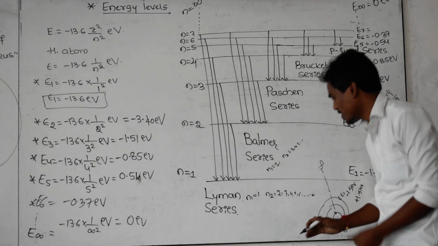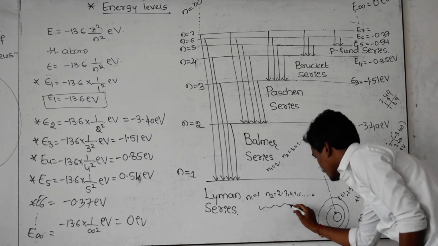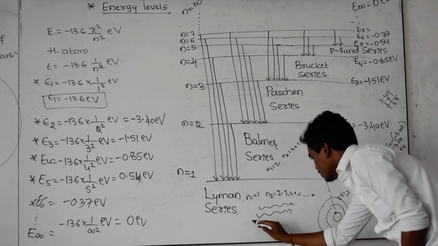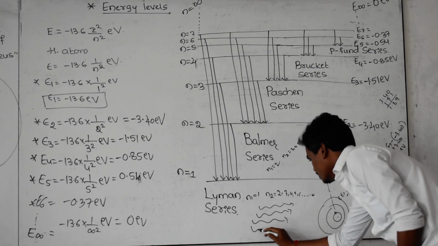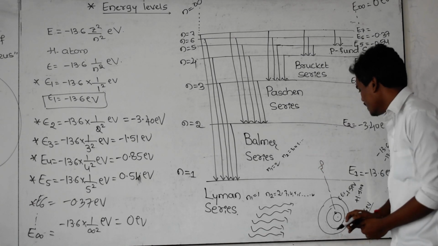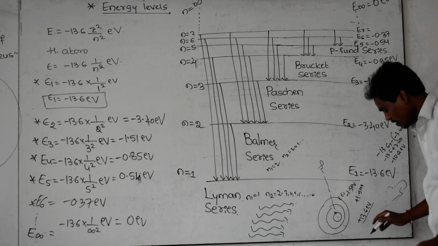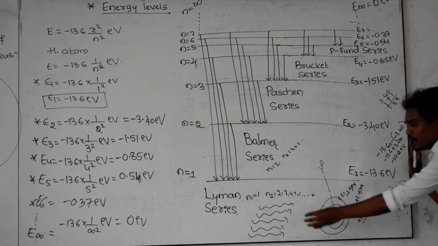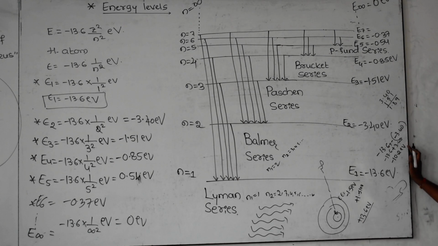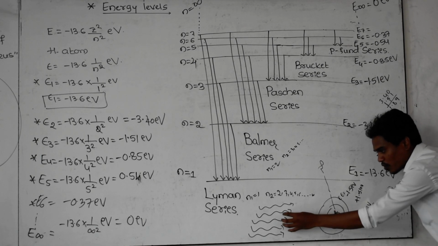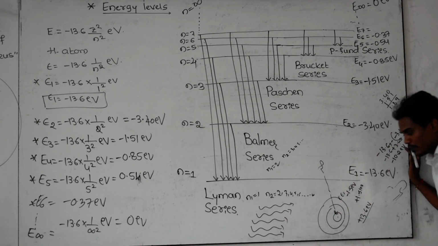Just imagine a number of photons coming. This is the first photon, this is the second photon, this is the third photon, this is the fifth photon, this is the sixth photon. And here one atom is there, with the electron in the first energy level. Photons are nothing but light or electromagnetic radiation. These photons are incident on this atom.